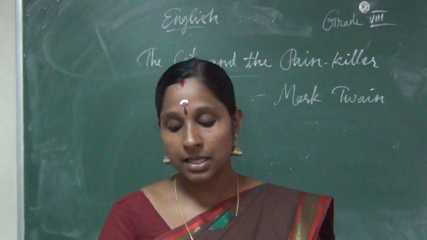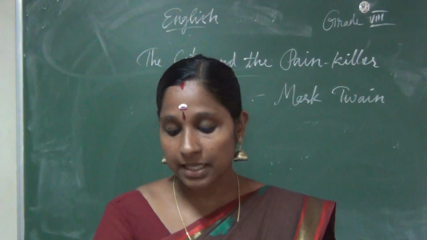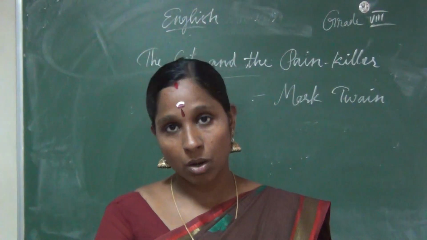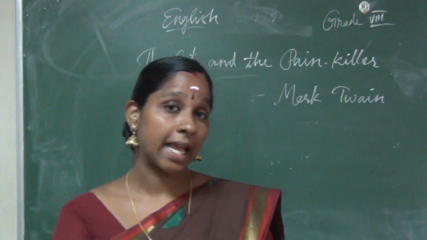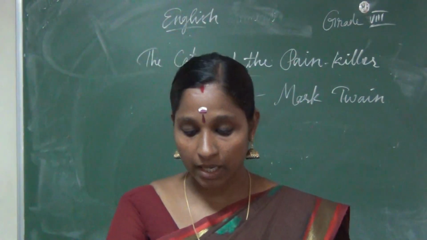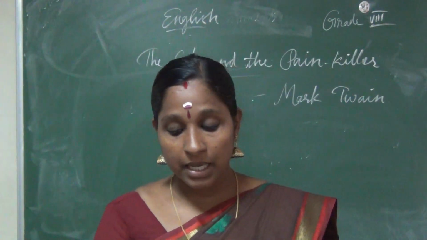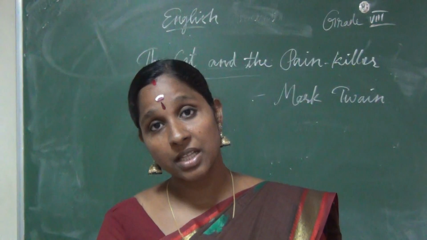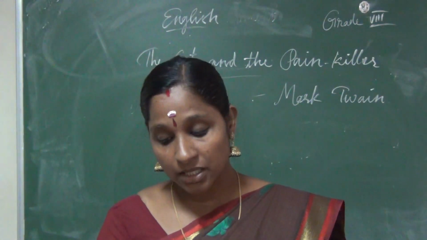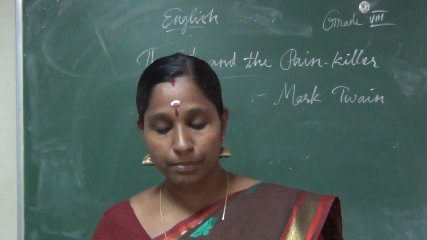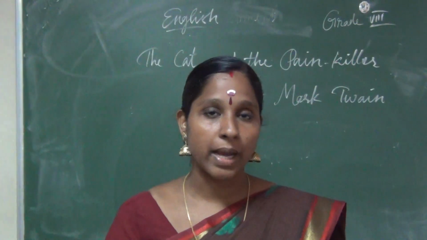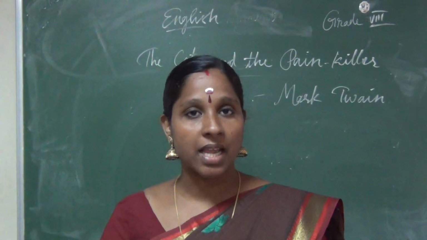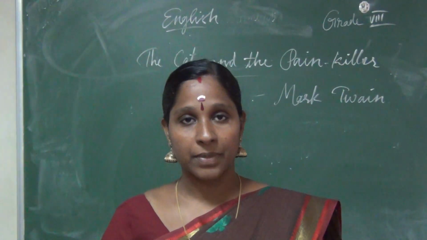Who's the author? Samuel Langhorne Clemens is the author of this, The Cat and the Painkiller. He was born in the year 1835 and passed away in 1910. He is better known by his pen name, Mark Twain. He didn't reveal his original name; he is known by his pen name, a fake name.